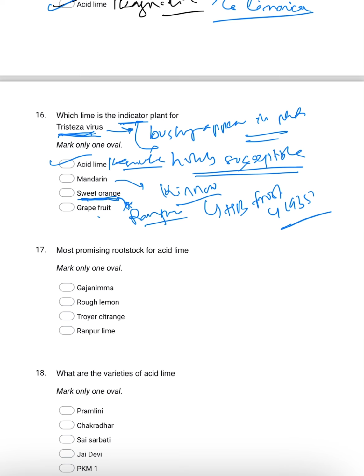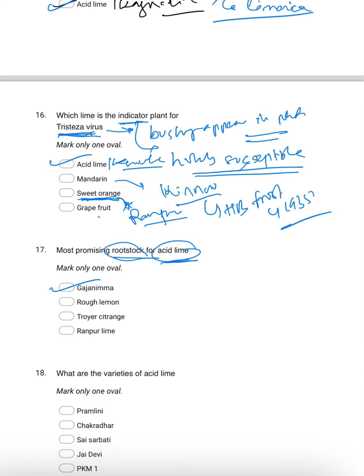Grapefruit is Citrus paradisi. Then coming to the most promising rootstock for acid lime or Kagzi lime, already we have told, the most promising is Gajanimma for acid lime.